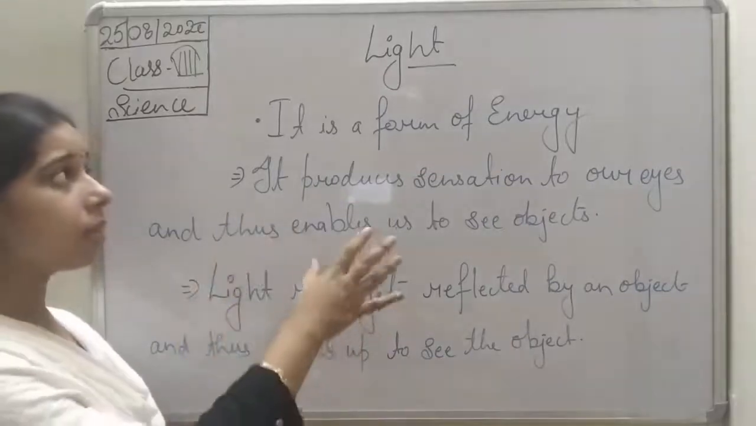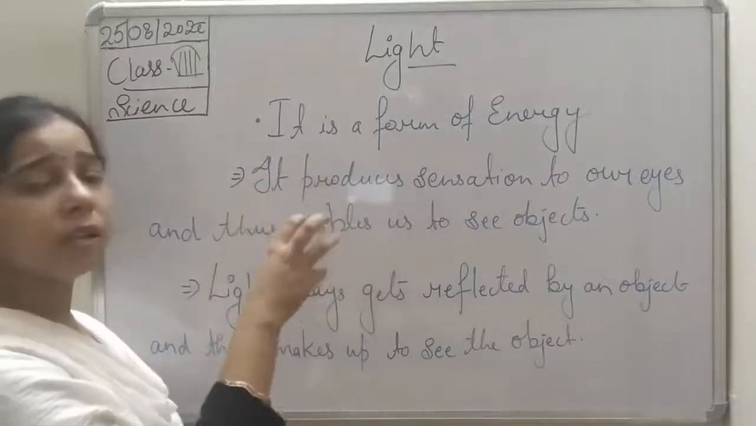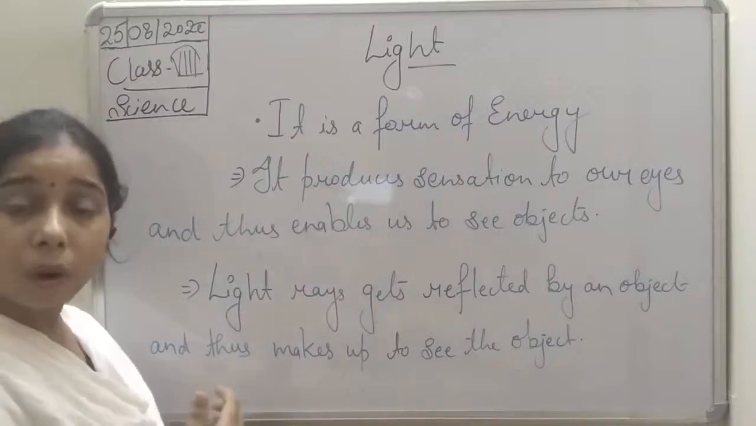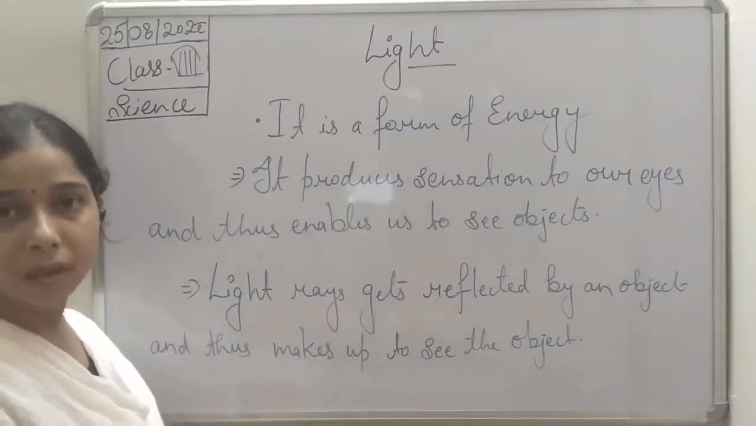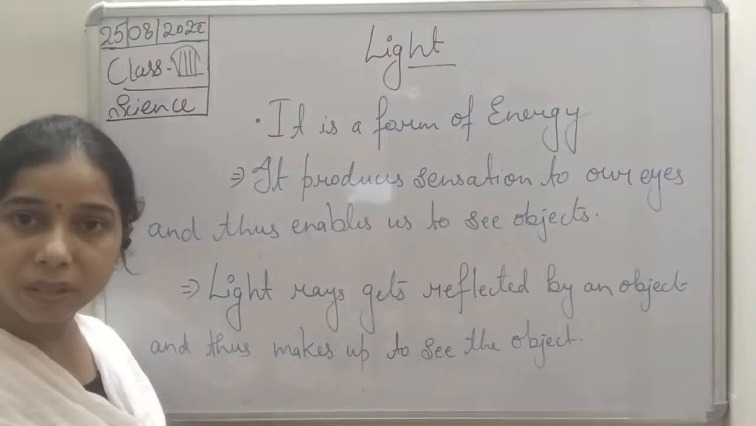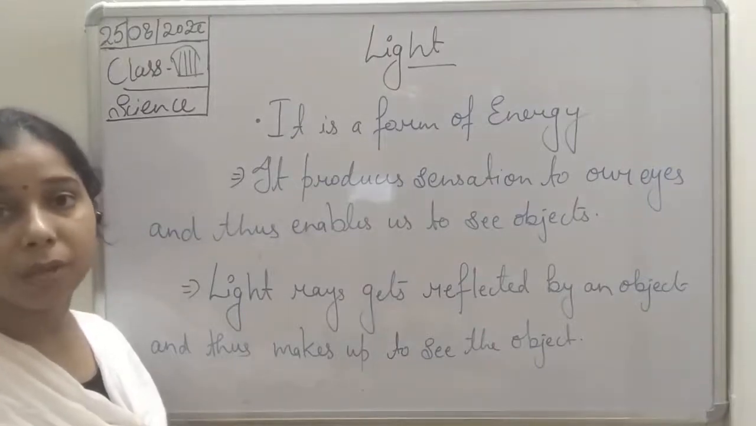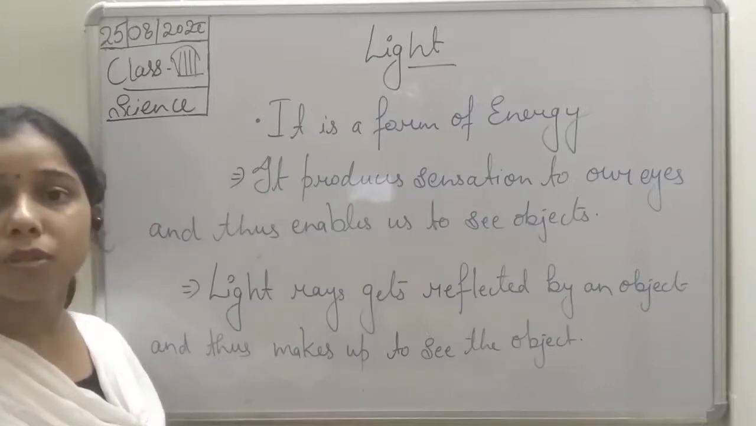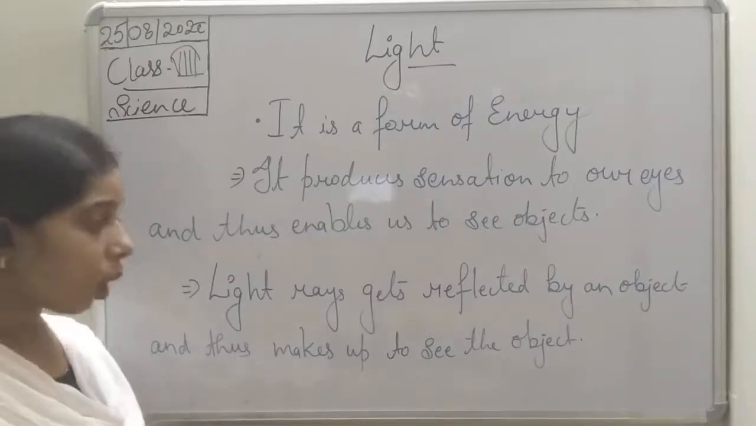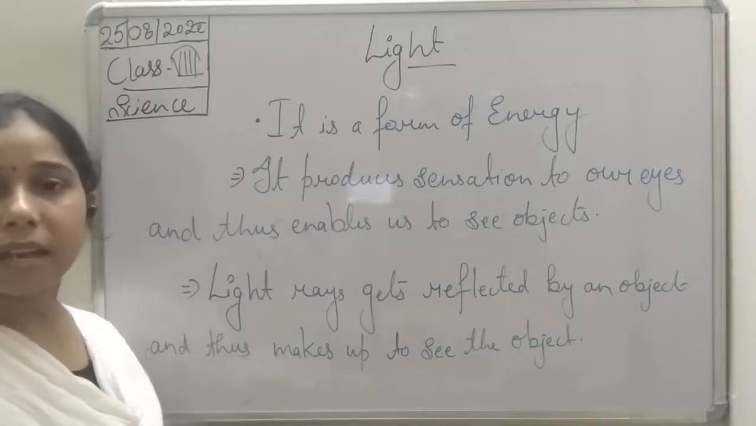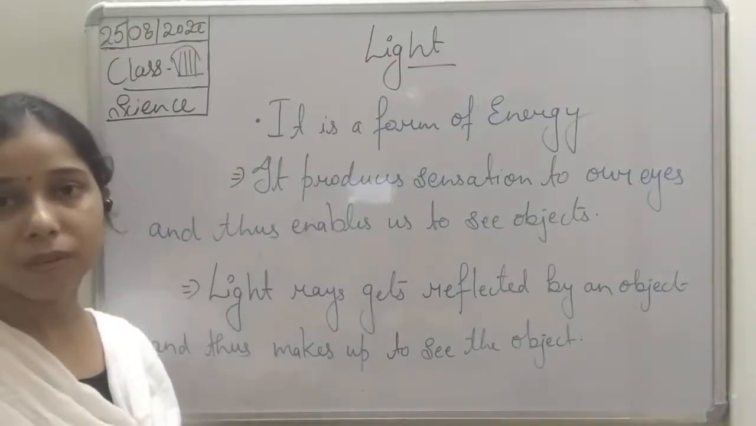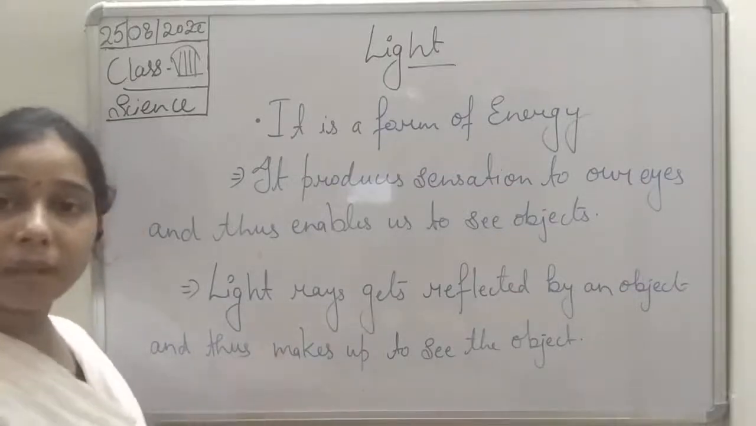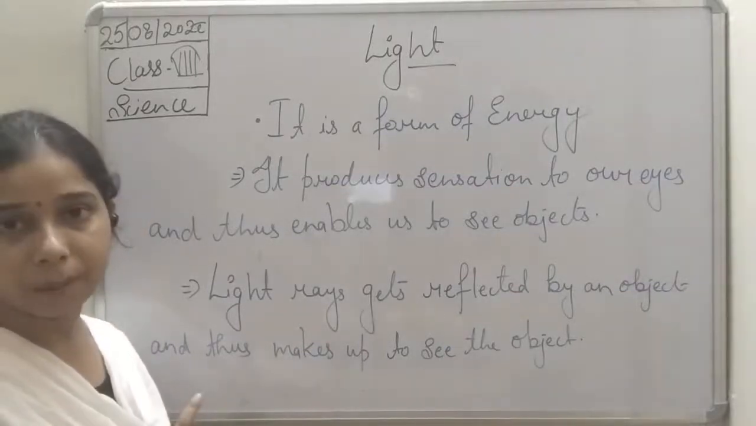This is a general thing about light, what we understood by the term light. It is a form of energy, and this form of energy produces a sensation in our eyes, due to which we are able to see things clearly. Not only that, students, light rays are reflected by an object. When they fall on an object, they get reflected, and finally it makes us see the object clearly.